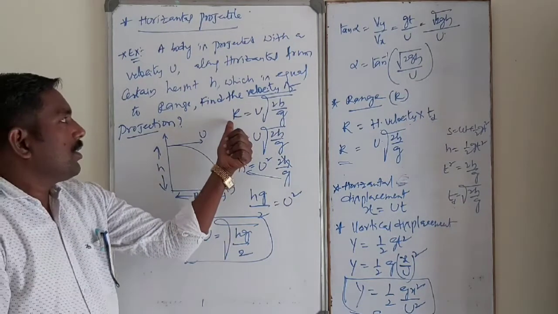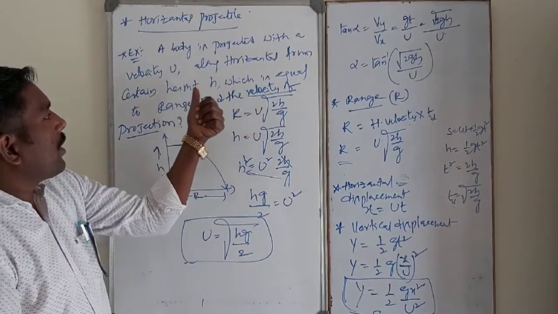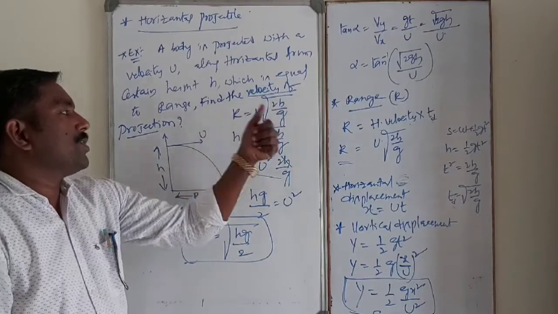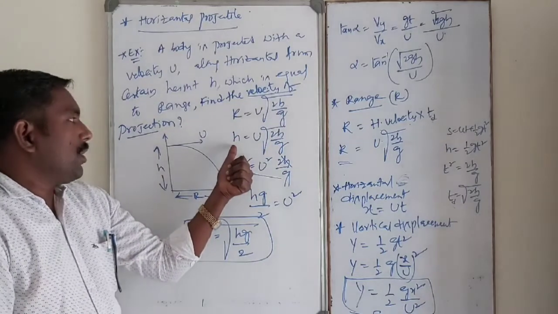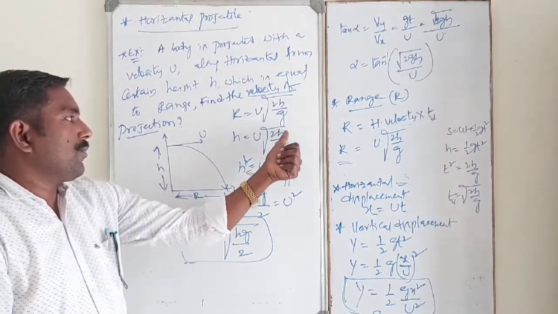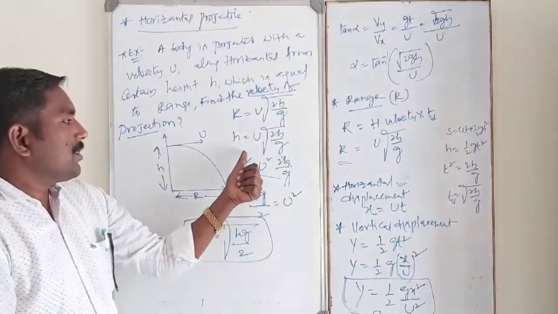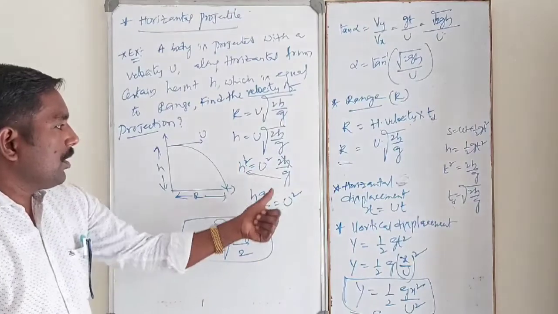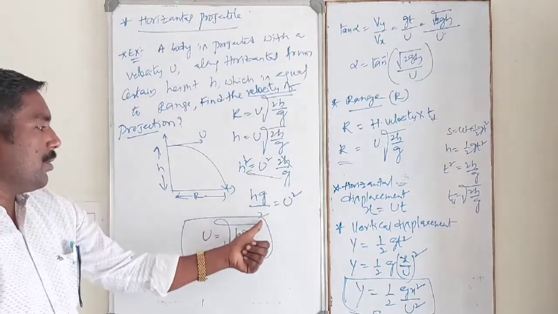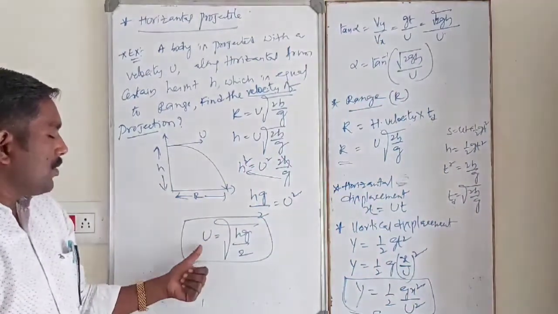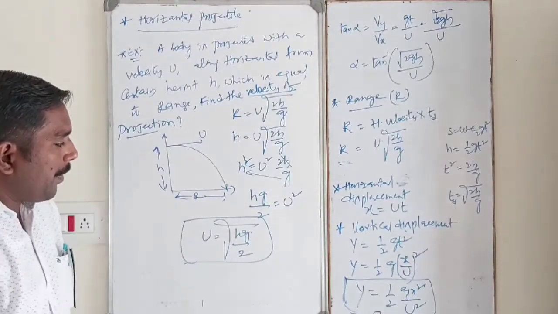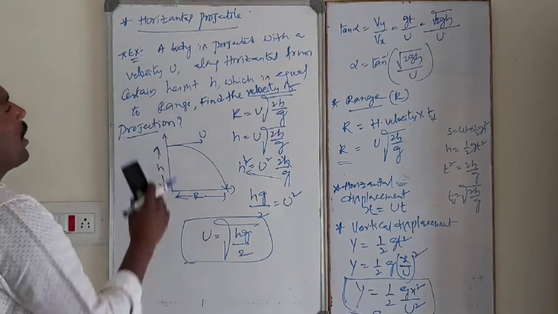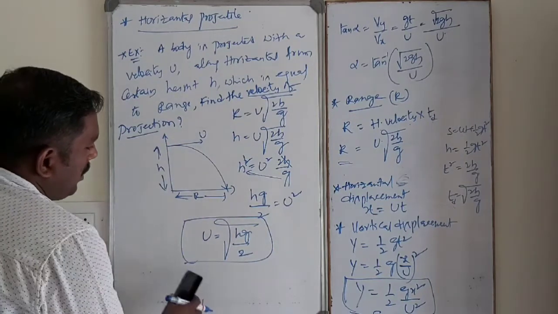Range is equal to height, and R is equal to u into root of 2h by g. So h is equal to u into root of 2h by g. Squaring on both sides, h square is equal to u square 2h by g. h and h get cancelled out. So on cross multiplication, hg by 2 is equal to u square. U is equal to root of hg by 2. Okay, this is one example about horizontal projection.